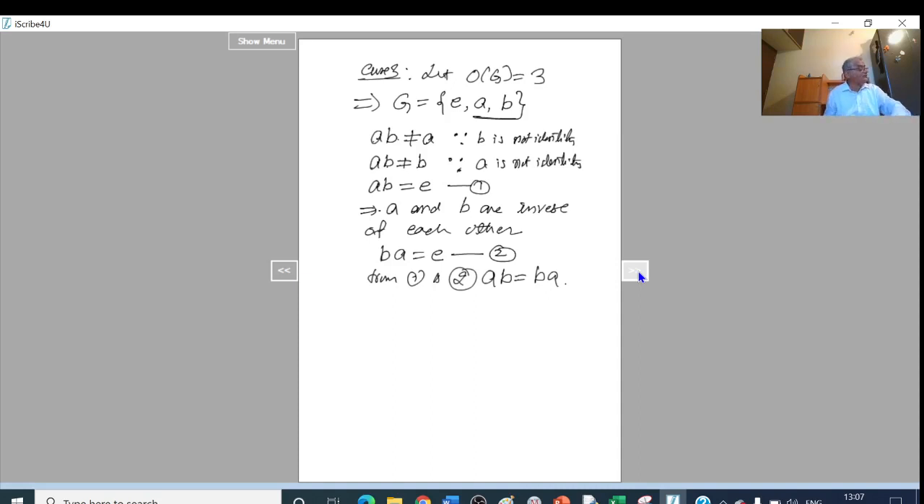Next, the last case. So therefore, here we have G is abelian. If order of G equal to 1, G is abelian. Order of G equal to 2, G is abelian. Order of G equal to 3, G is abelian. Now finally we prove that order of G equal to 4, and I'll show that it is also abelian. So that is case 4.